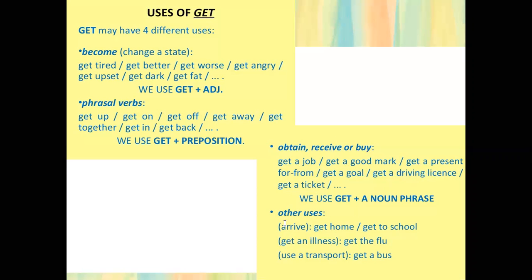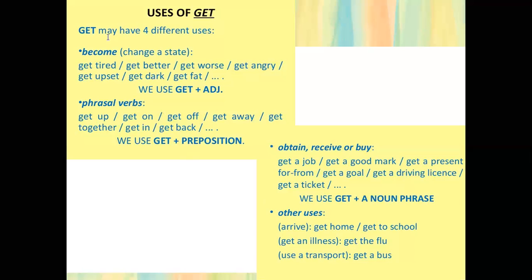And finally, we use it with some expressions. For example, get home, get to school, get the flu, get a bus. In this case, these are special uses. There are some cases where get doesn't have a specific meaning, it's just a phrase. So these are the other uses that it has. That's why, as you could see, get is a very flexible verb and very important to memorize.